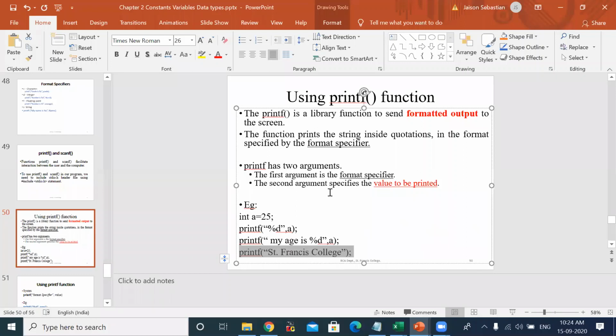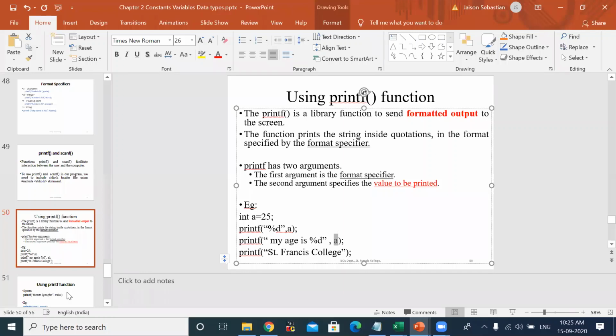If I want to print the value of a variable like A onto the monitor, then I have to specify two arguments. What are the two arguments here? The two arguments should be separated by a comma. You can see a comma, right? This comma separates the two arguments. The first argument will be the format specifier. Here you can write a sentence along with the format specifier. Wherever we give the format specifier, the value of the variable A will be printed. Got it? This way we can use the printf function.